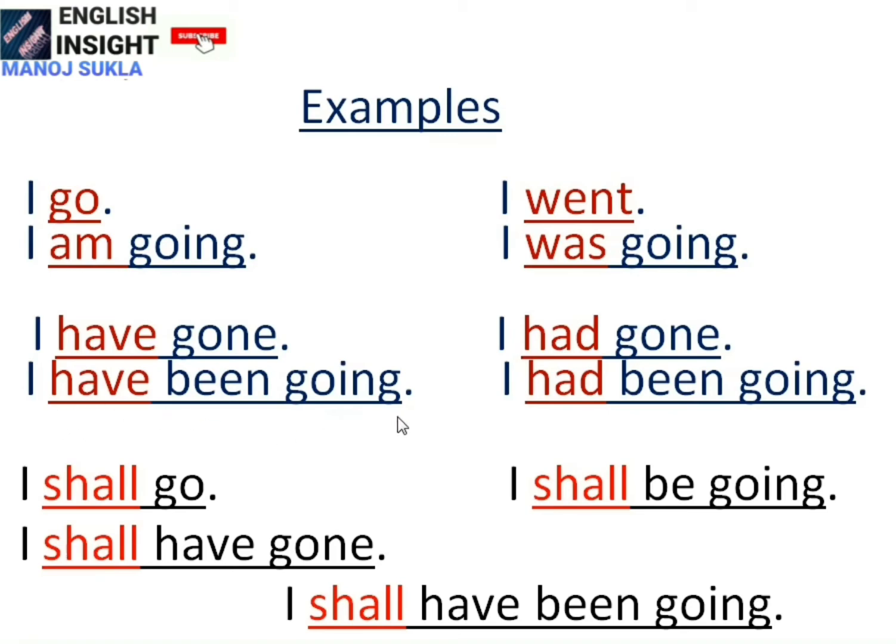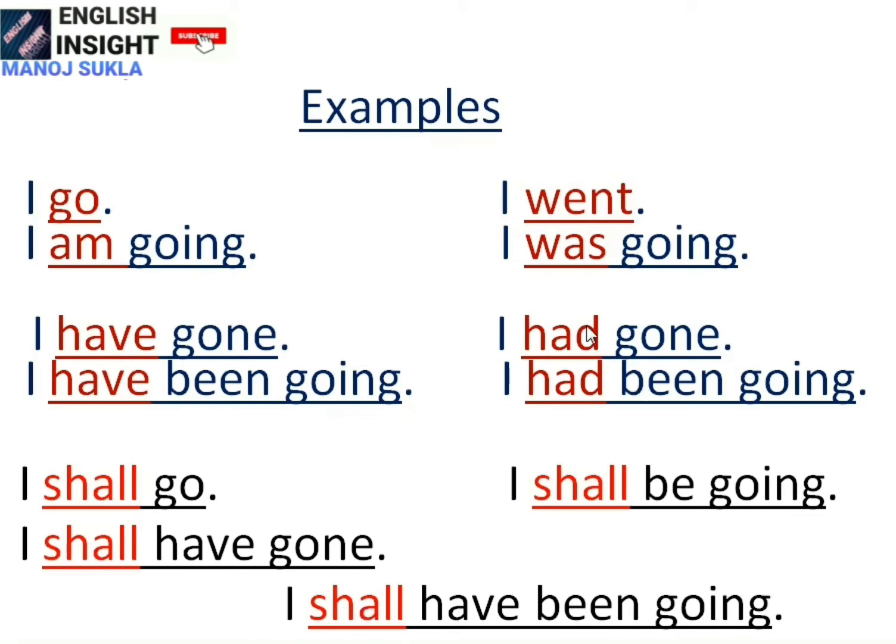I have been going is the verb group. Have is the finite verb. I had been going, it's a verb group. Had, the finite verb. I shall go is a verb group. Shall is the finite verb. I shall be going is a verb group, but shall is the finite verb. I shall have gone. Shall is the finite verb, but shall have gone is a verb group. I shall have been going. Here the same thing, shall is the finite verb and shall have been going is the verb group.